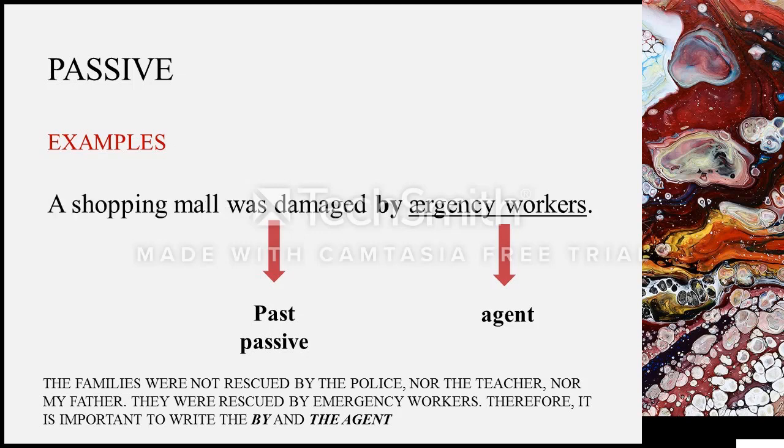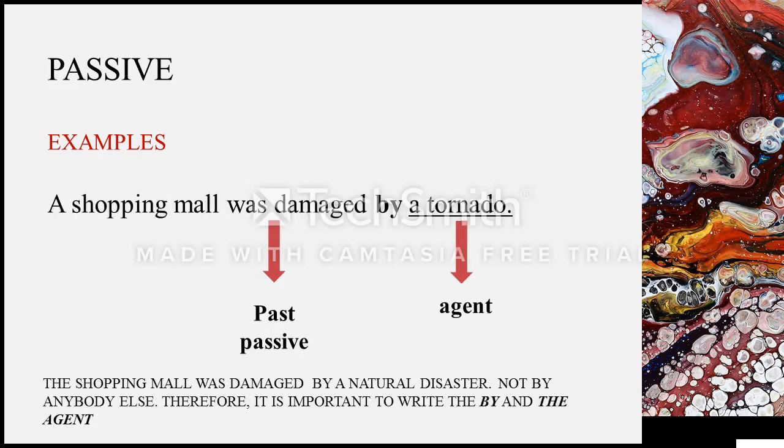Look at the following example. A shopping mall was damaged by a tornado. The "was damaged" is past passive, as we have been studying. And then I have the by and I have the agent, which is a tornado. The shopping mall was damaged by a natural disaster, not by anybody, you know. Therefore, it's important to use the by a tornado.